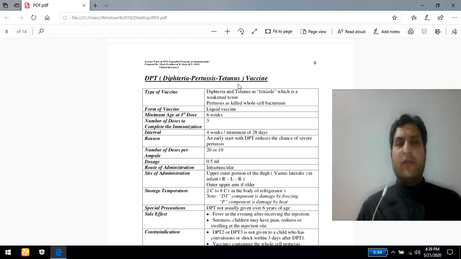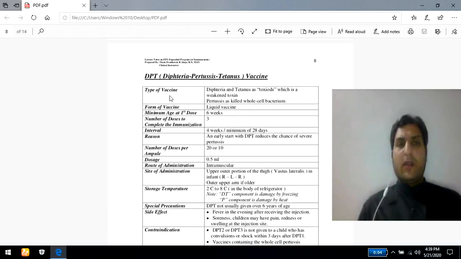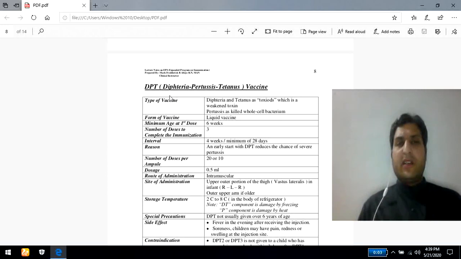As for the type of vaccine related to the DPT, the DPT vaccine is basically diphtheria and tetanus. In case of diphtheria and tetanus, we are using toxoids. What does it mean? It means that we are using the bacterial toxins, that is, the diphtheria and tetanus toxins are used. So here we mention the word toxoid.